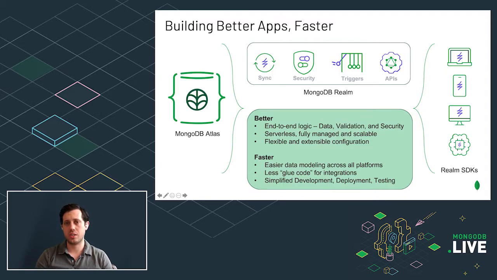When we talk about faster, it's typically the speed at which you can write features and the ability for you to actually get your code to production. What that means is taking the way that you model data and making it the same across MongoDB Atlas, across your business logic, living at the server layer, and across your SDKs. It also means less glue code, less passing of data, and less manipulating formats as you go to the different layers.